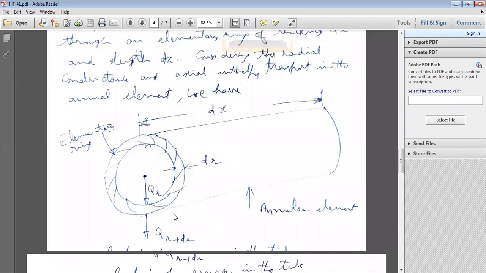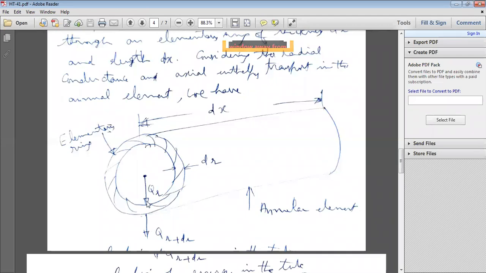For this, consider an annular element, with inside diameter and outside diameter, a hollow pipe, having a thickness of dr. Consider a pipe of radius r and an elementary ring of thickness dr, where the length of the annular element is dx. Q_r is the heat conducted along the radial direction, the conduction heat transfer along the radius, when the radius is equal to small r.